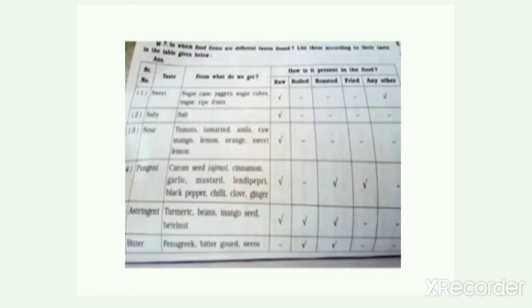Last one is bitter taste. Yes, fenugreek, bitter gourd and neem have bitter taste. And how will you eat it? You can boil it or you can roast it, and you can include these items in your food. So children, you might have got an idea of how these tastes are present in our food items.